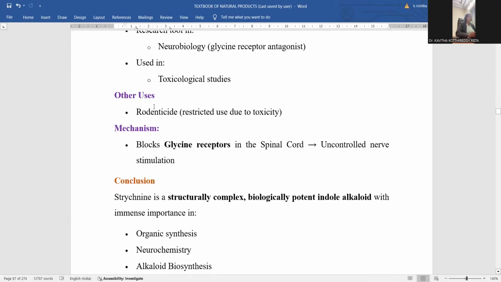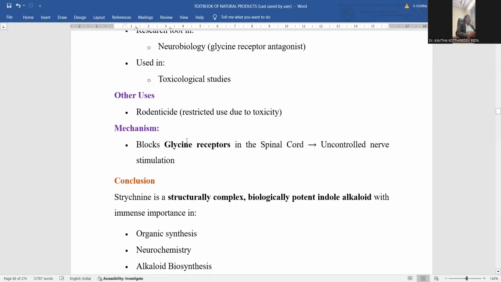In addition to this, there are other uses also. Rodenticide. Rodenticide is nothing but, within the farmlands, croplands, grain quality will be disturbed, and grain injury is possible by means of rodents like mice and also insects.